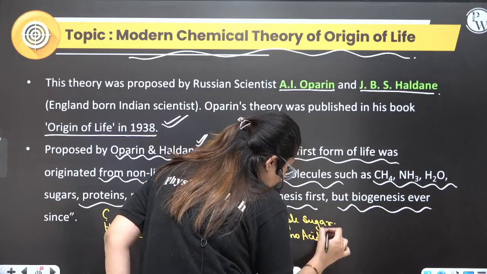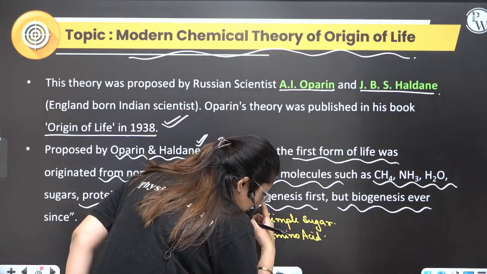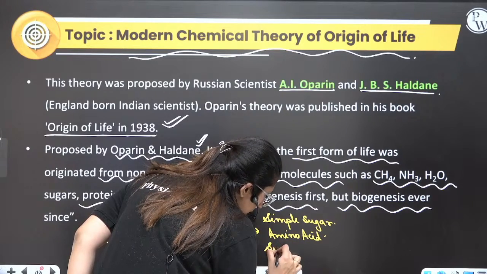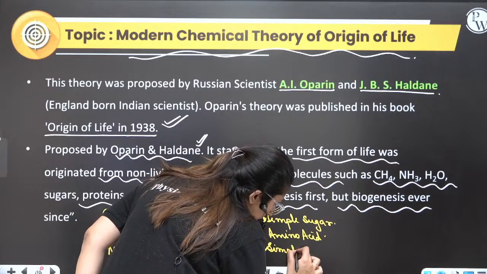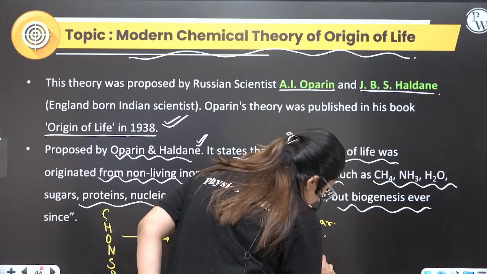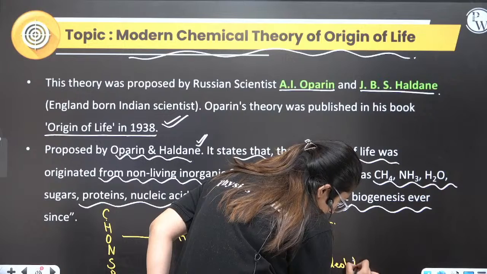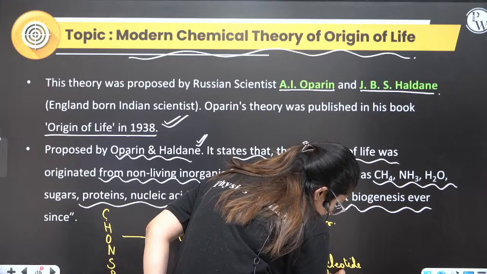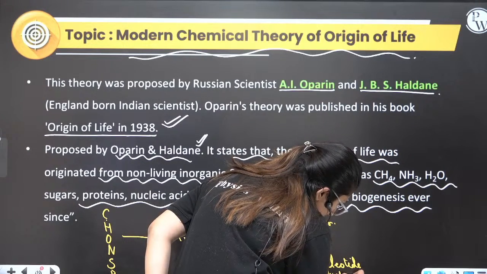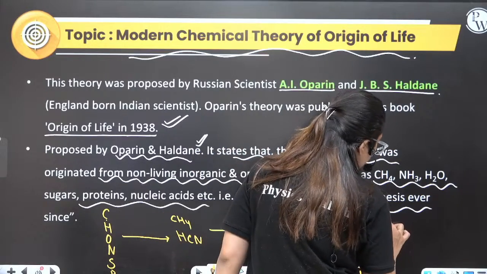That led to the formation of simple fat, that led to the formation of the nucleotide and nucleoside. That's it. Which further combine and form the complex carbs,